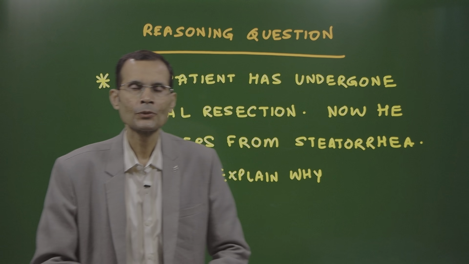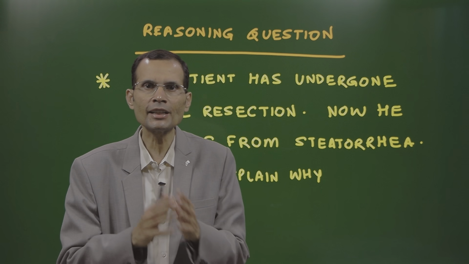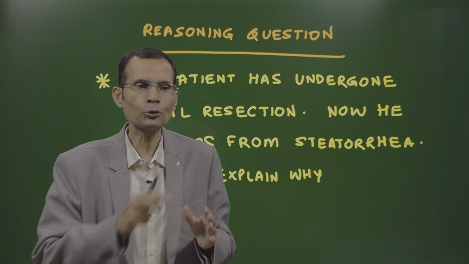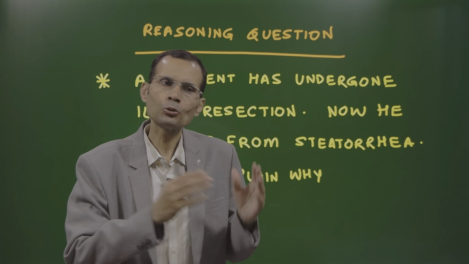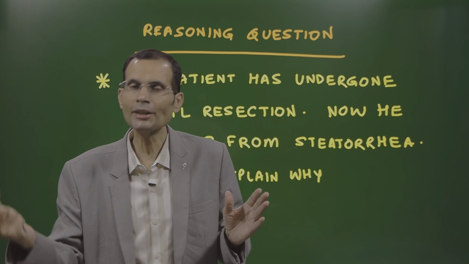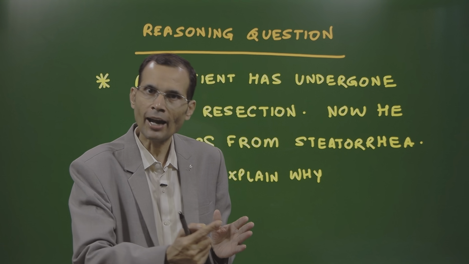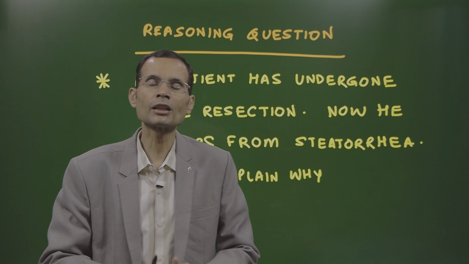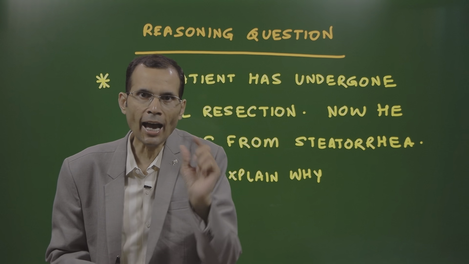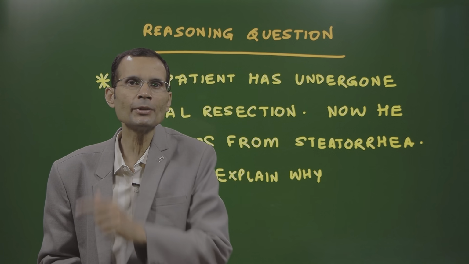Explain why. I always say that for a reasoning question, you need two abilities. One, the ability to join the dots. You always know the facts in patches, but you need to join those dots, join the facts to reach a correct answer. And the second ability is to understand the angle of that question. What is the angle behind that question?